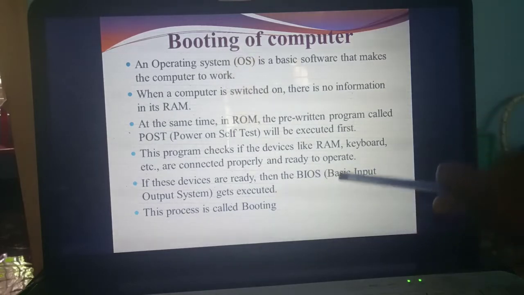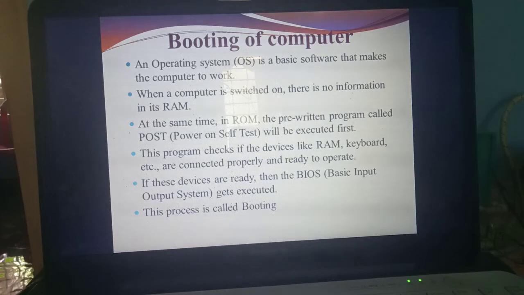Understand? If the devices are connected properly, it will send one piece of information called BIOS. What do you mean by BIOS? Basic input output system. Understand what do you mean by BIOS? Basic input output system. So if all the devices are connected properly, this BIOS will be executed. Which will be executed first? BIOS. This entire process we call booting. Understand now what do you mean by booting?